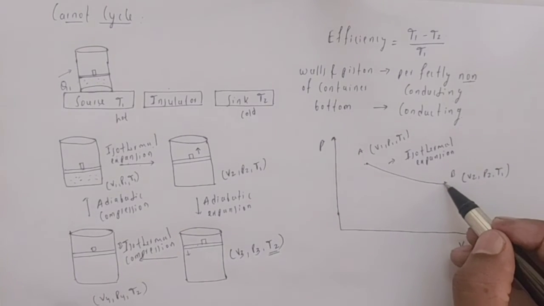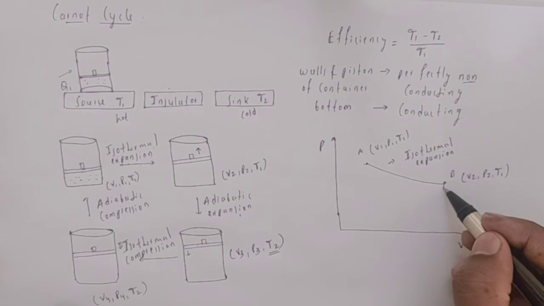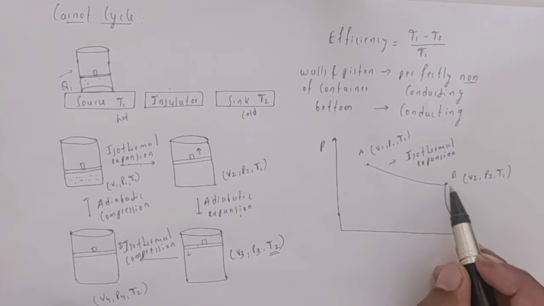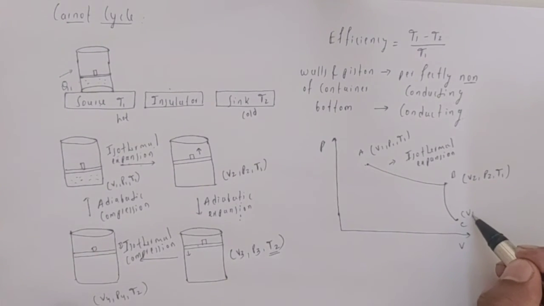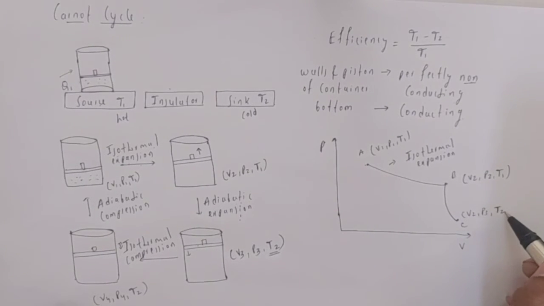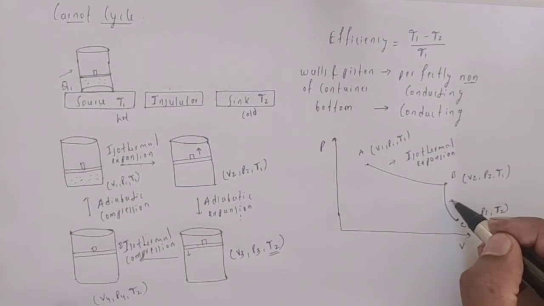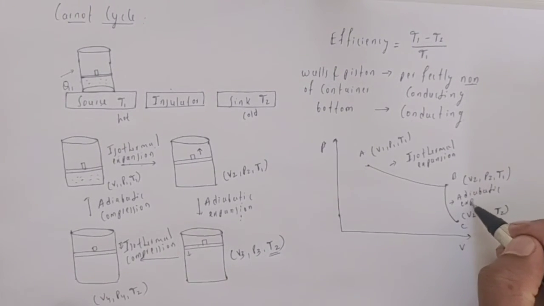And again, for adiabatic expansion, I am going to show the graphical representation. BC represents the adiabatic expansion, where volume changes, pressure also changes, and temperature also changes. Here there is a sudden drop of temperature. This is the representation of adiabatic expansion.